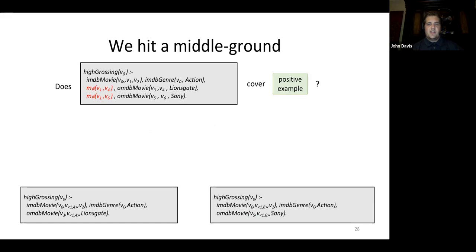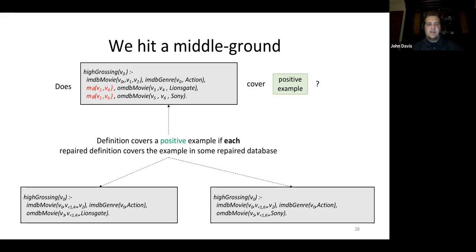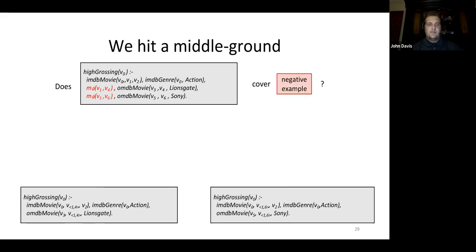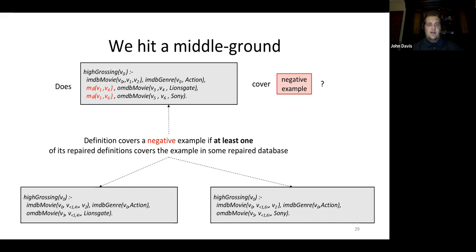Does our definition cover a positive example? The definition is said to cover a positive example if each repair definition covers the example in some repair database. Similarly, we ask, does our definition cover a negative example? Our definition covers a negative example if at least one of its repair definitions covers the example in some repair database.